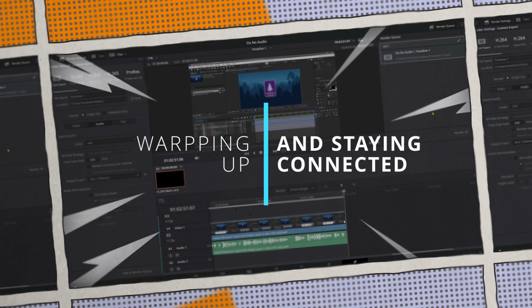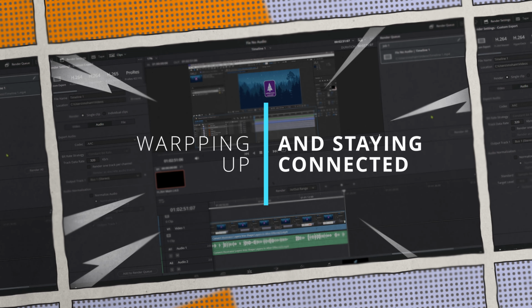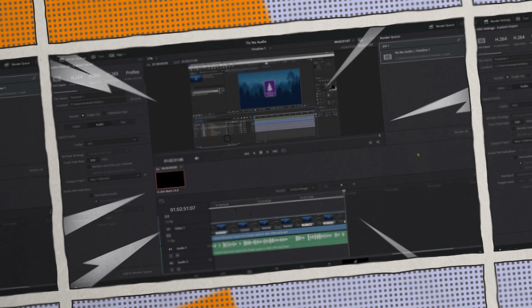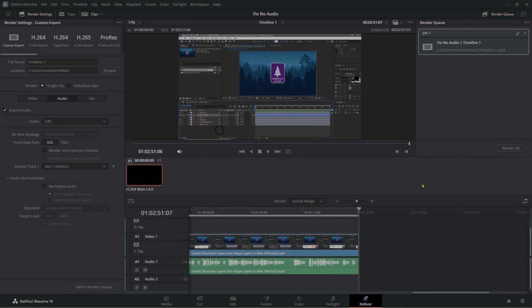Section 5. Wrapping up and staying connected. And there you have it. 3 powerful solutions to tackle the no audio issue in DaVinci Resolve when working with MP4 files. Remember to check your audio preferences, convert to a compatible codec if needed, and double-check those export settings.